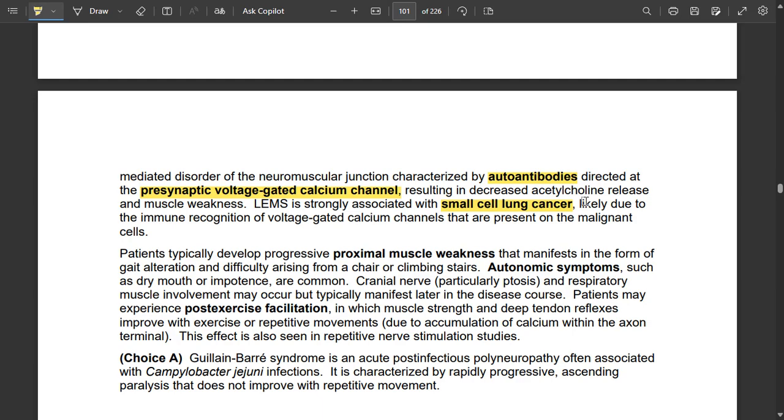Therefore, a CT scan of the chest can be done. This is likely due to immune recognition. The immune system recognizes the voltage-gated calcium channels in the malignant cells, and they cross-react with the neuromuscular junction as well.